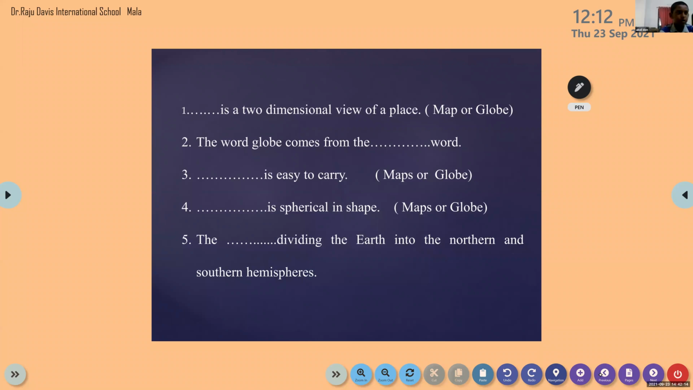Can you show the next slide? Finish? Okay. Take time and write. No problem. Eva, finish? No, then please write. Okay, no problem. The dash dividing the earth into northern and southern hemisphere. Very easy.